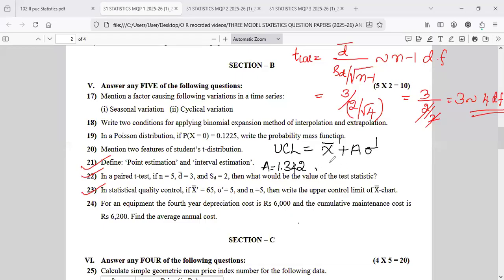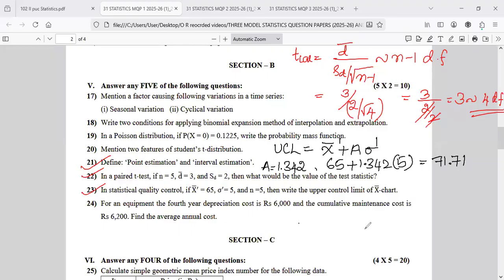So therefore, X bar prime is 65 plus the A value is 1.342 and sigma prime is 5. Okay, what is the upper control limit answer? So 65 plus 1.342 times 5. So 71.71. Yes, this is a very simple one.